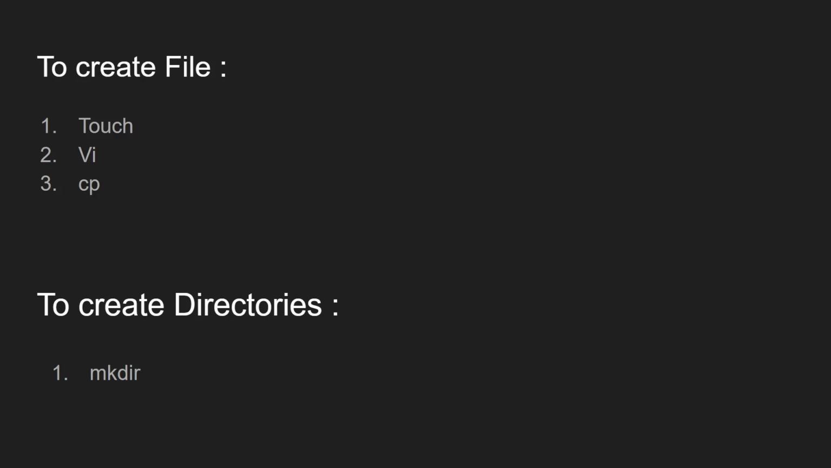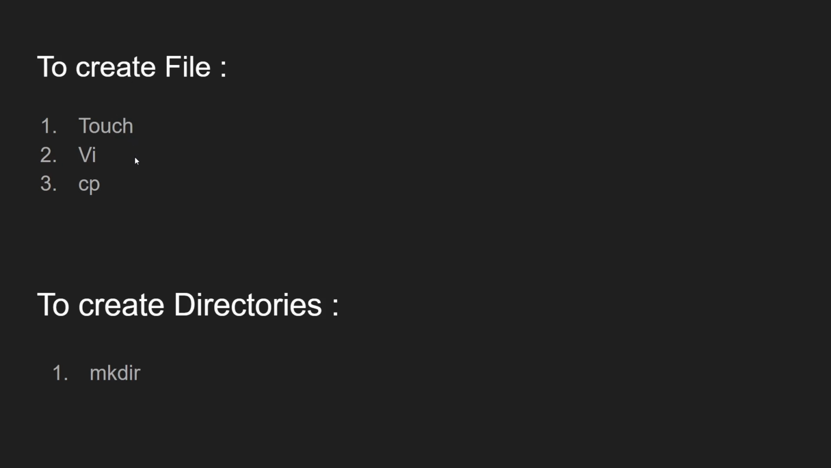So now we will learn the creation of files and directories in different ways. To create files, there are three ways. The first one is the touch command, which directly creates an empty file by default. The second one is the vi command, which creates the file with text editing, or you can say the editor mode. And the third one is the cp command, which copies your existing file into a new destination file.